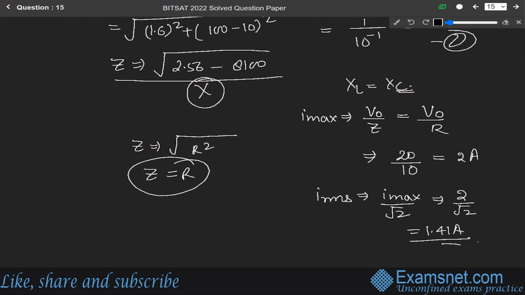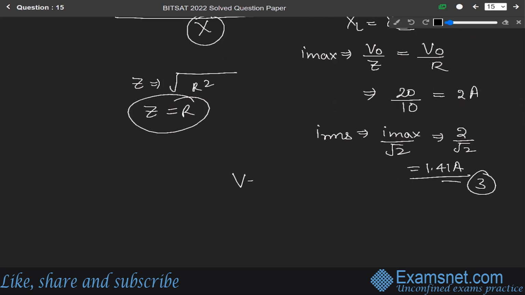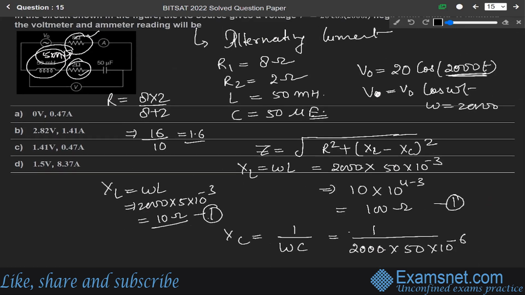Okay, let us say this is equation number 3, I RMS. So V will be equal to R2 into I RMS. Okay, so R2 is what? 2 into I RMS is 1.414, or we can write 1.41 only. So it will be equal to 2.82 volts. So our final answer is 2.82 volt. 1.41 and 2.82 volt means option B is the correct answer.